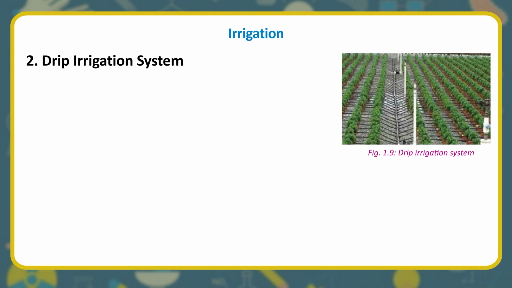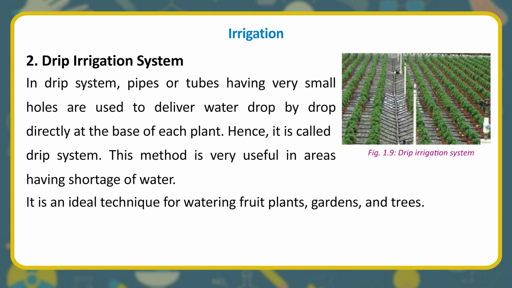2. Drip irrigation system. In the drip system, pipes or tubes having very small holes are used to deliver water drop by drop directly at the base of each plant. Hence, it is called the drip system. This method is very useful in areas having shortage of water. It is an ideal technique for watering fruit plants, gardens, and trees.